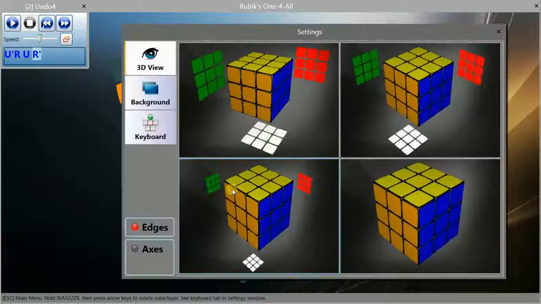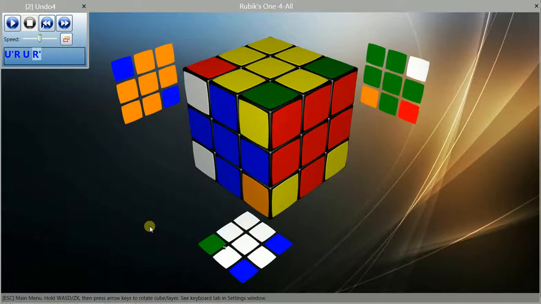Show corners. If we run 4 moves, we will see. This corner will go here. This corner will go here. This corner will go here. And this corner will go here. So, these 2 corners will swap positions.